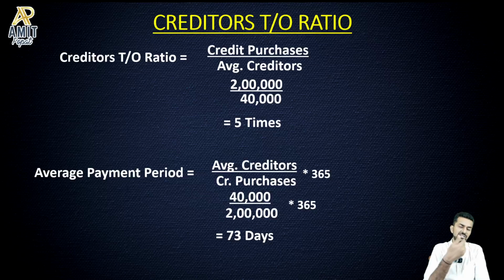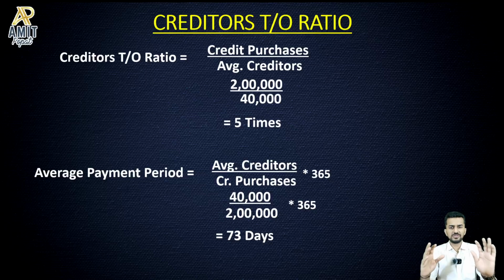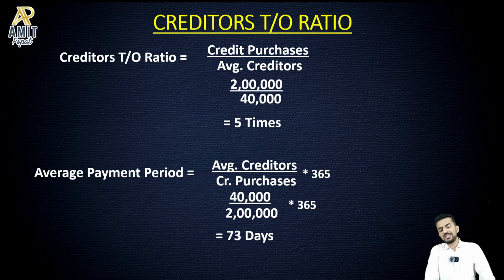Now, average collection period, debtors ratio, I'm talking about the previous one. Lower the better. No doubts, no ambiguity, lower the better. Because lower average collection period means, I'm not talking about debtors turnover, I'm talking about collection period. If the company is able to collect money from the debtors in a lesser number of days, that means the company can put their money back into the business and they can generate more sales and more revenue.